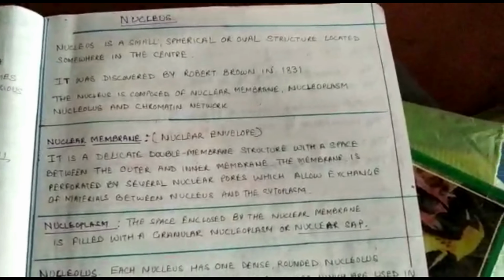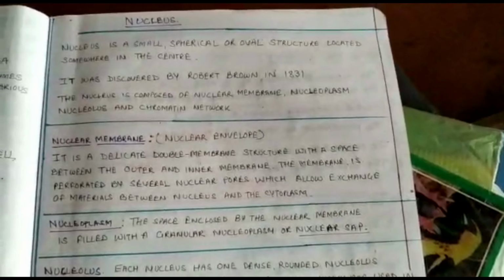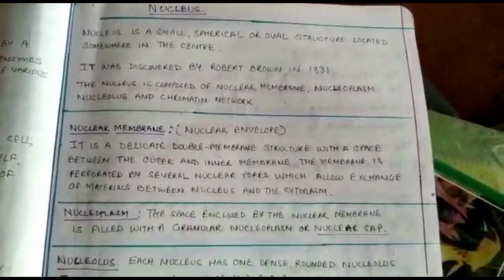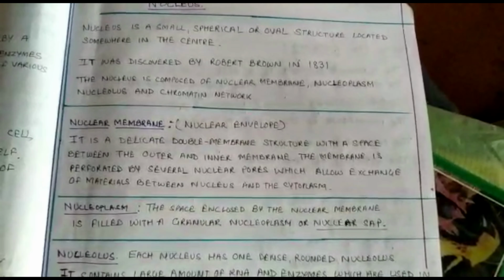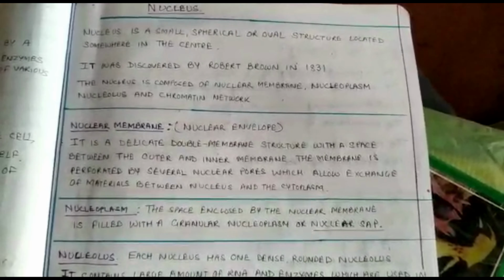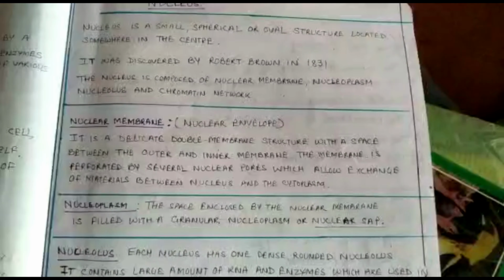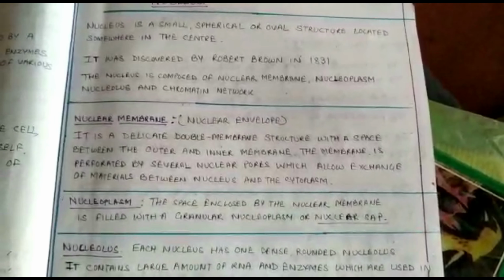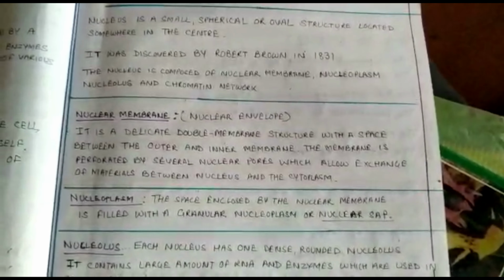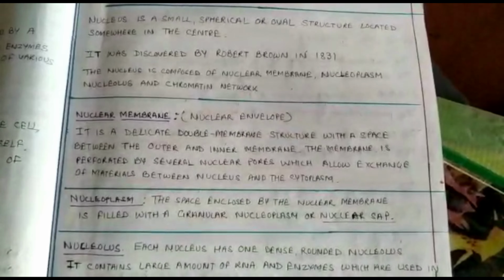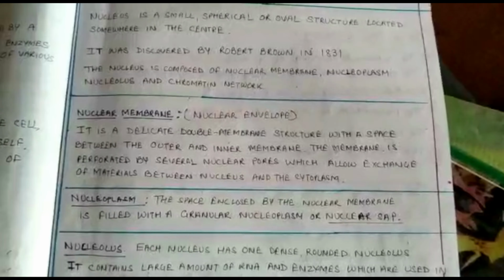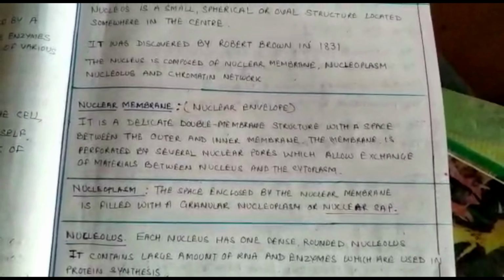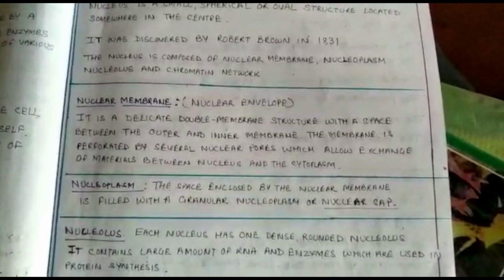Now come to the next part of the cell, that is known as the nucleus. Nucleus is the main part of the cell, and it is small in nature. It is a spherical or oval structure. It was discovered by Robert Brown in the year 1831, and the nucleus consists of nucleoplasm, nucleolus, and chromatin network. Nuclear membrane is also there.